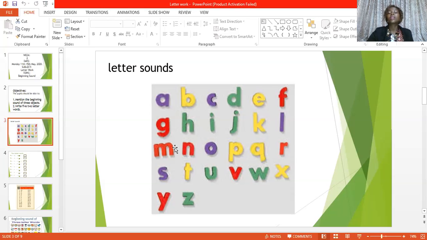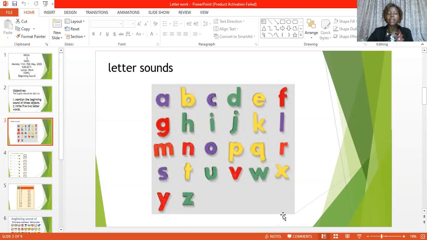Now, before we go over to the next slide, which is 2-letter words, I would like us to go to our whiteboard and illustrate it first before going over to the next slide. Okay?